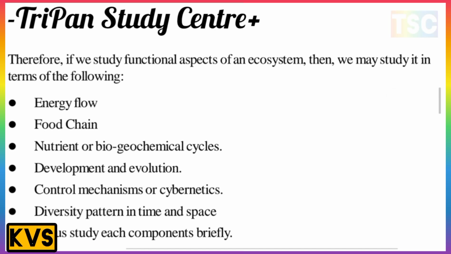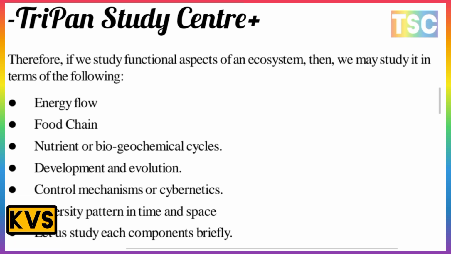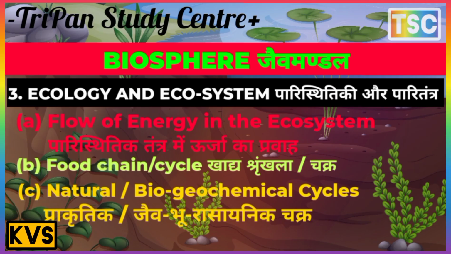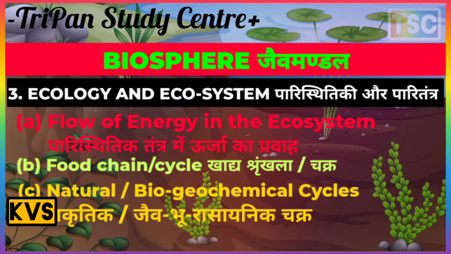Therefore, if we study the functional aspects of the ecosystem, we study it in terms of energy flow, food chain, nutrient and biogeochemical cycles, development and evolution, control mechanism and cybernetics, and diversity in pattern in time and space. Let us study each of these components. The most important here are the energy flow and the food chain. First, flow of energy in the ecosystem.